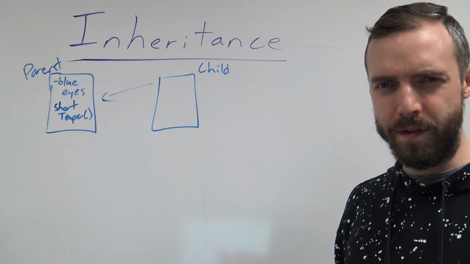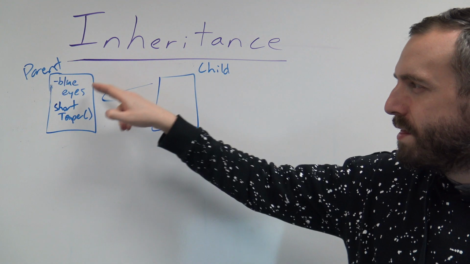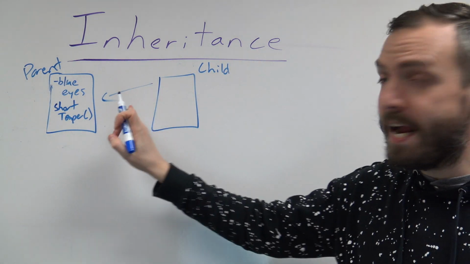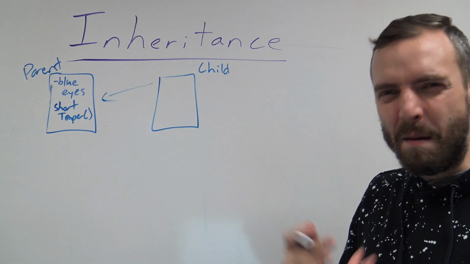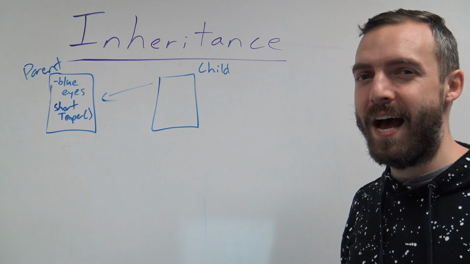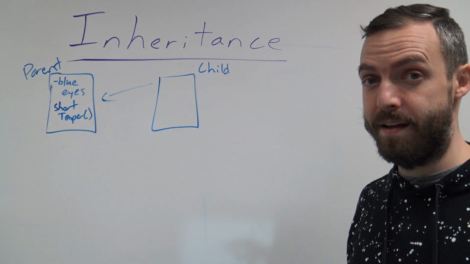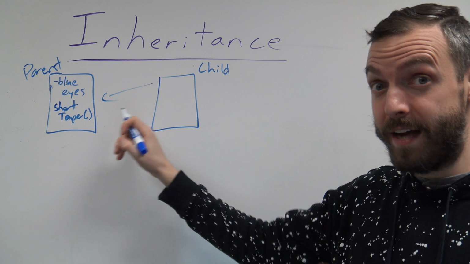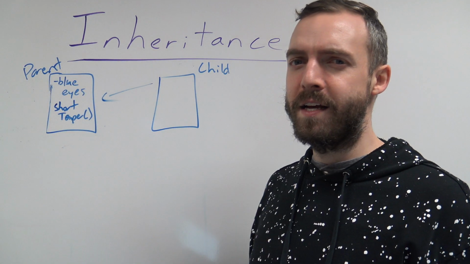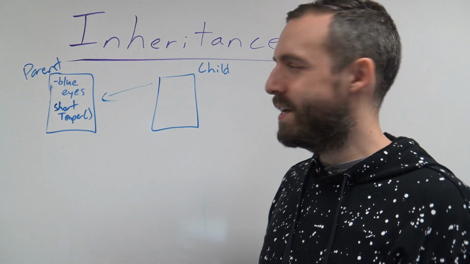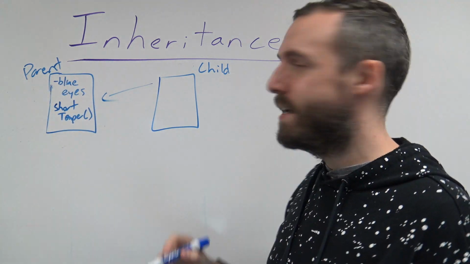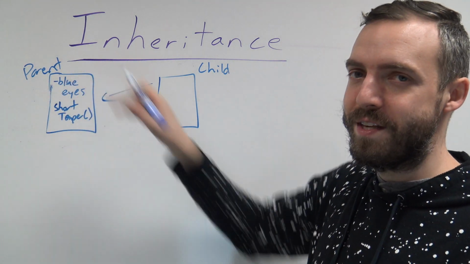If I'm writing the code for this, I actually don't write the blue eyes or the short temper in the child class at all. Because of this inheritance, it's built in, kind of baked into the system, that whatever the parent has, the child also has, unless otherwise stated. The inheritance, because it's been defined here, is kind of automatic. So right now, the parent's eye attribute has the color blue. And the parent's behavior, short temper, they are able to implement. However, me as the child have both of these things as well.